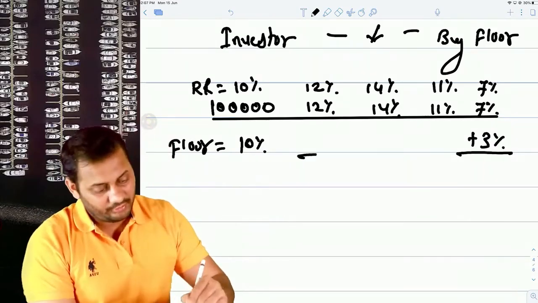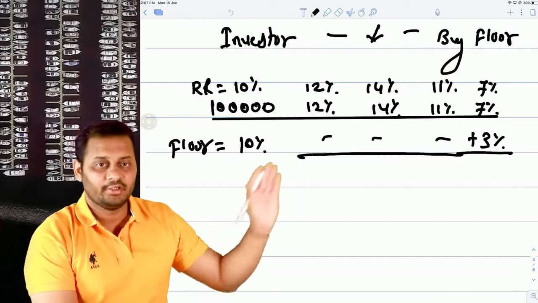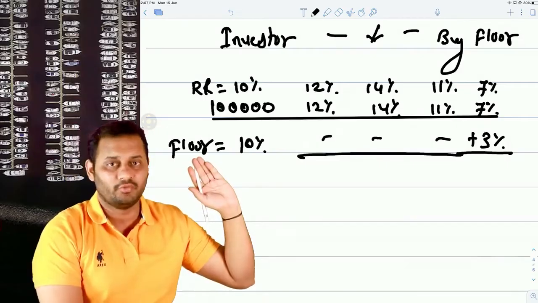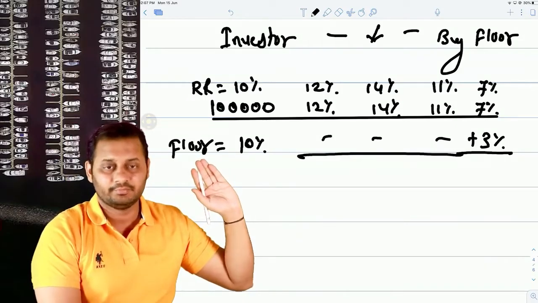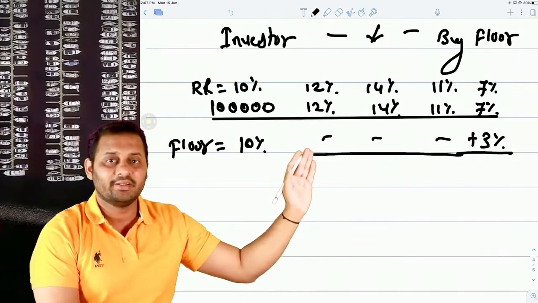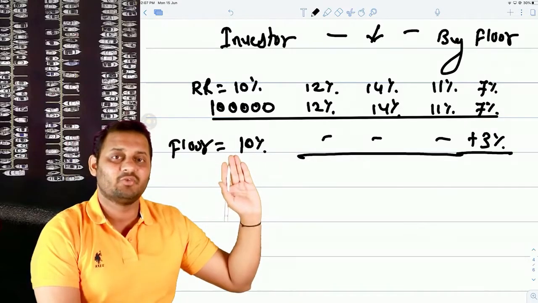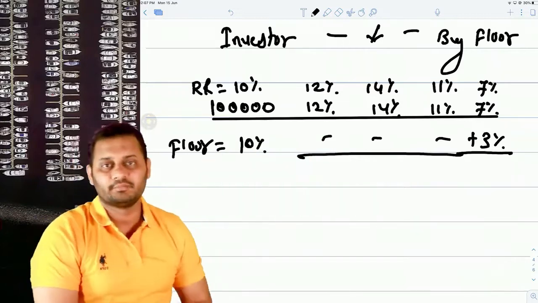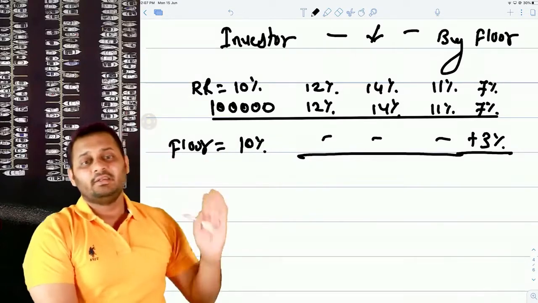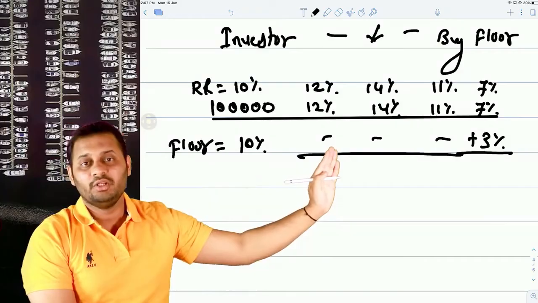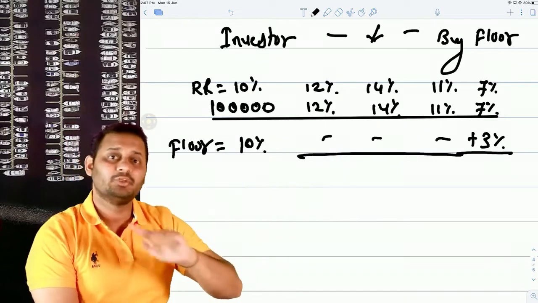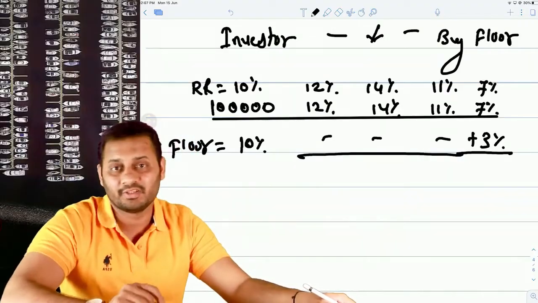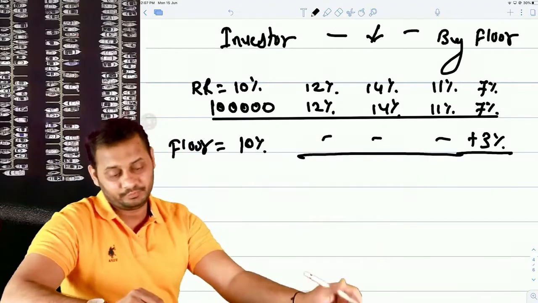So at all points of time, in these three cases, you will not get anything from this floor party, the one who sold floor to you. You are the buyer. In these three cases, you will not get anything because the interest rate was already higher than what was decided. Once the interest rate goes below 10%, you will get something. So you can see in buying floor, there is no loss, only profit. In buying cap also, there is no loss, only profit. And this is similar to call and put option, where there is no loss, only profit.